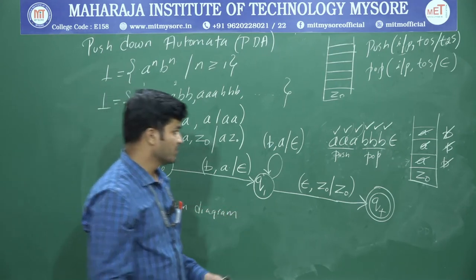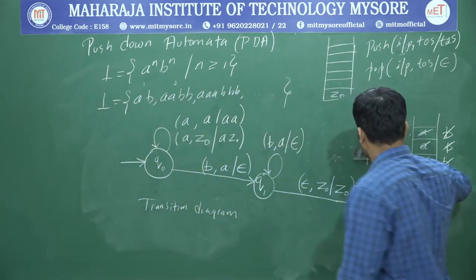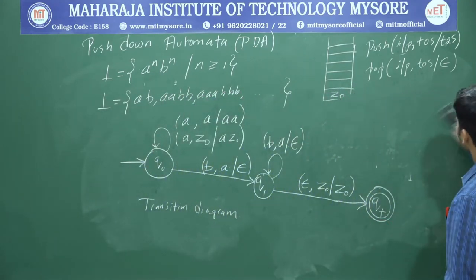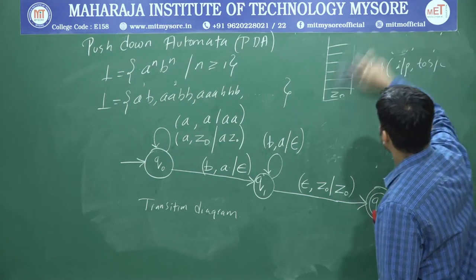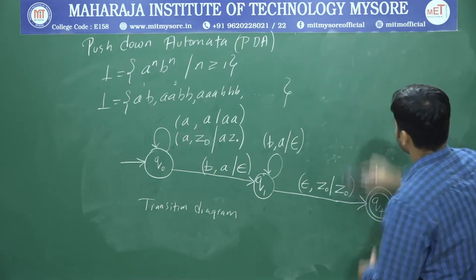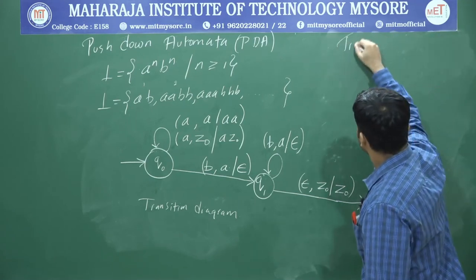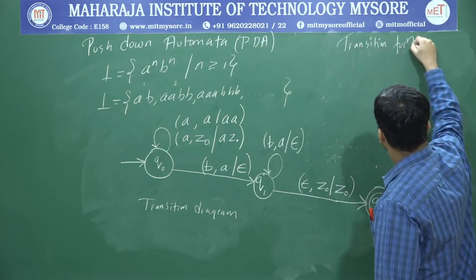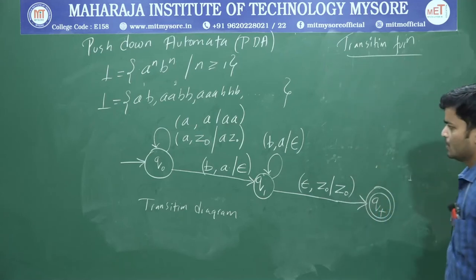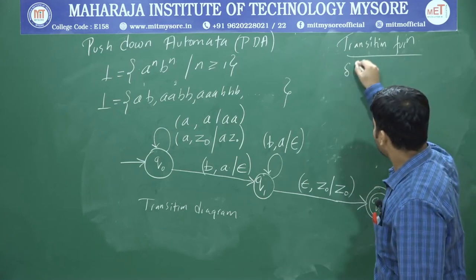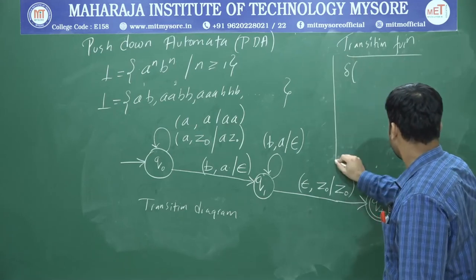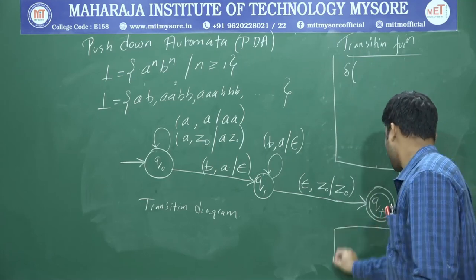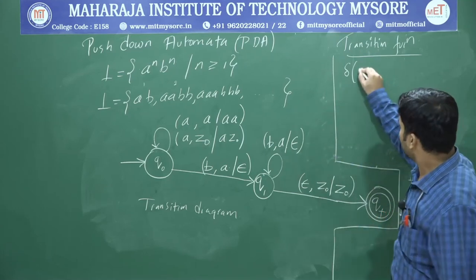Now I will write the transition function. I will wrap this one up, and I will write the transition function. So what is the first transition? Delta of Q0.